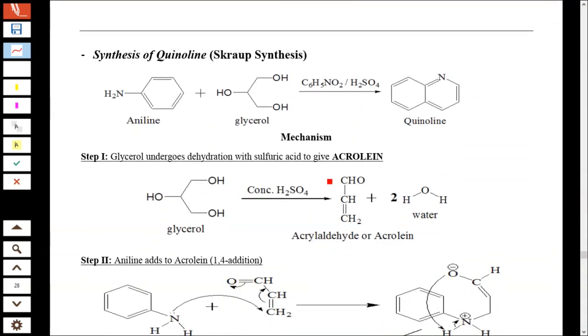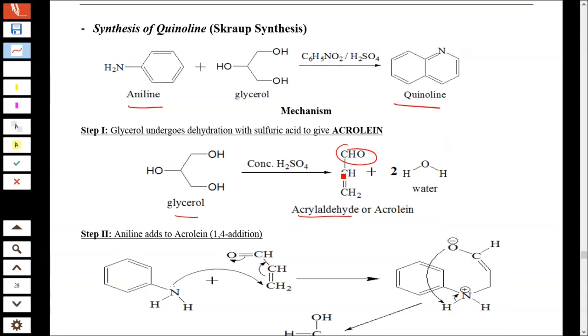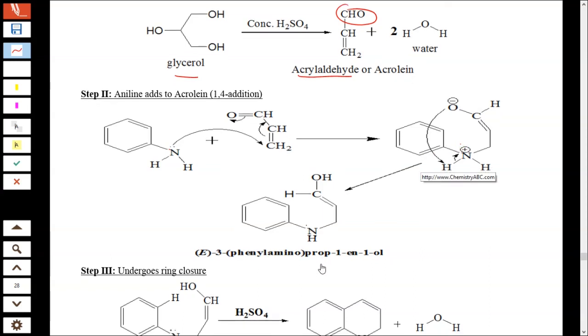Synthesis of quinoline is the Skraup synthesis. When aniline reacts with glycerol in presence of nitrobenzene and sulfuric acid, you will get quinoline. First step, glycerol with sulfuric acid gives acrolein. This acrolein reacts with aniline to give the compound like this, 3-phenylamino propan-1-ol.